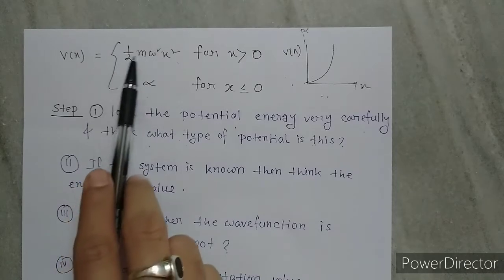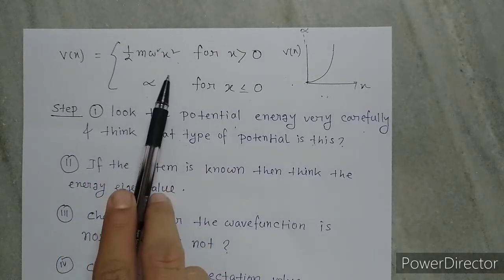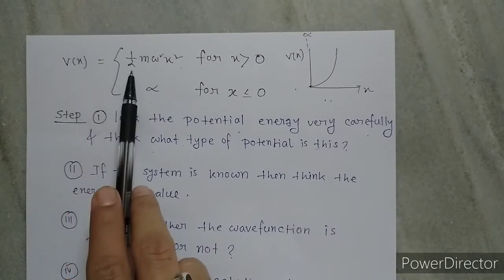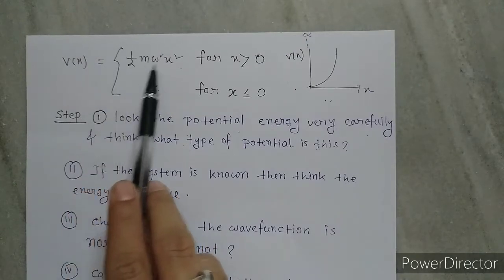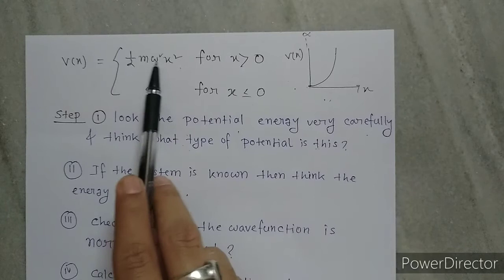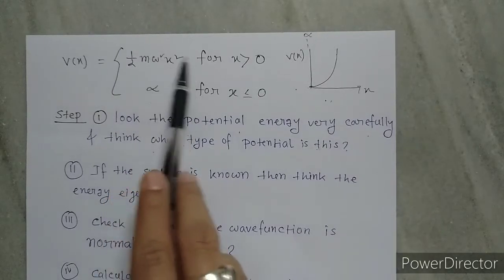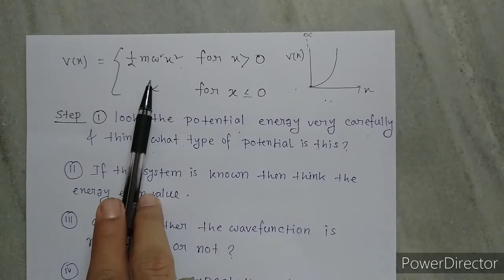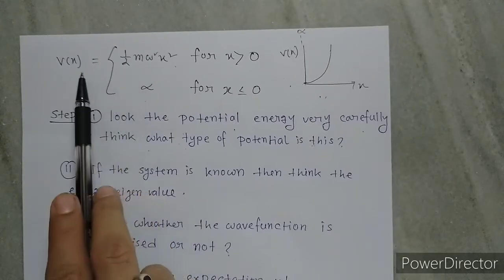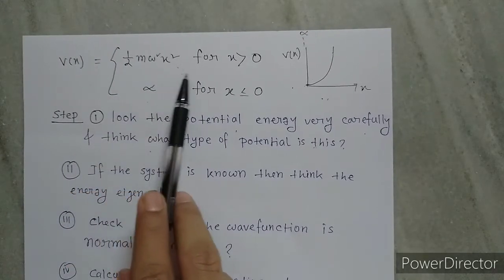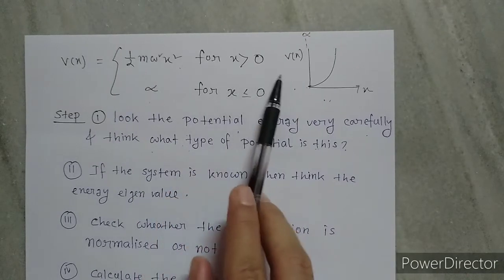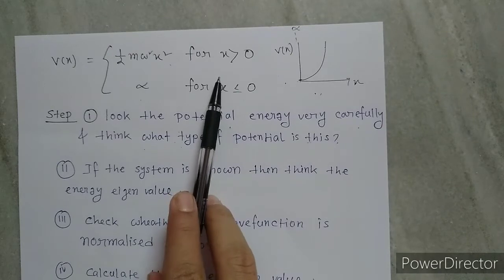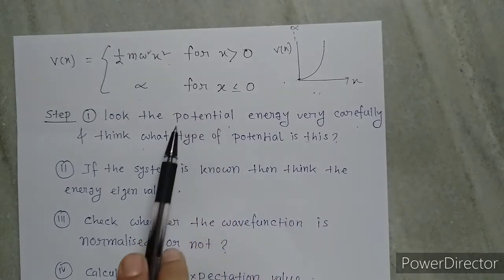In this question the potential is for a half harmonic oscillator, but if the potential V(x) is proportional to 1 by r, we can think that it is the potential of the hydrogen atom, or if the potential V(x) is infinite for a region minus a to a, we can think that it is an infinite square well potential, like that.